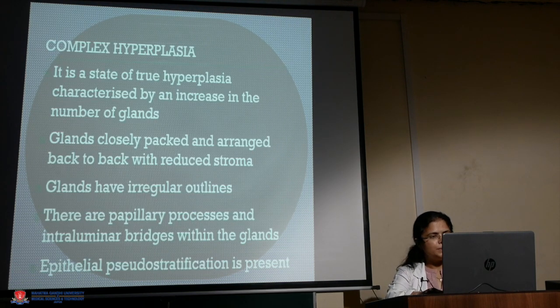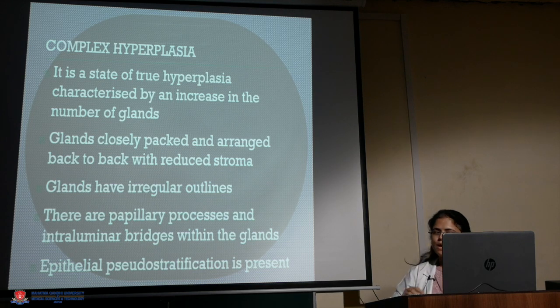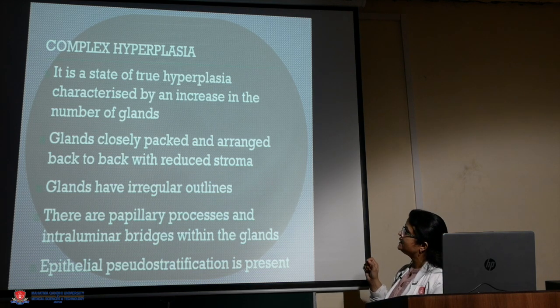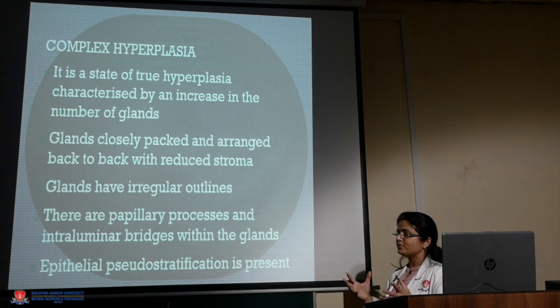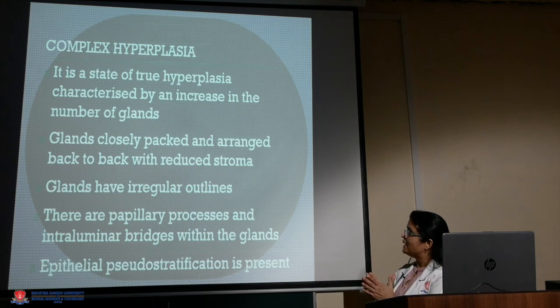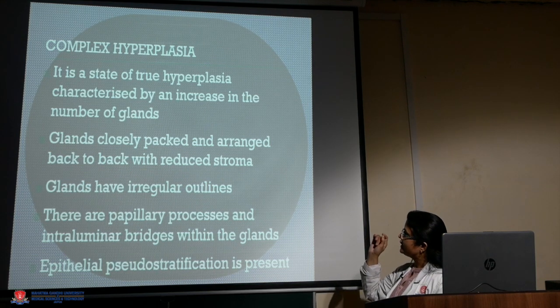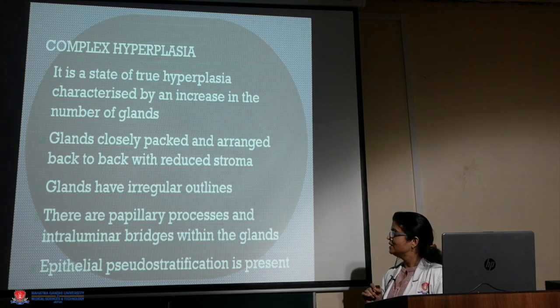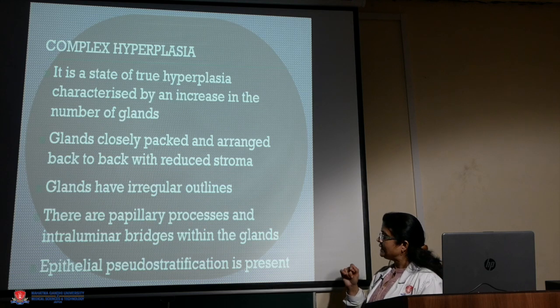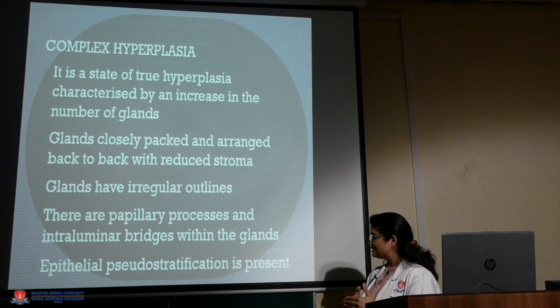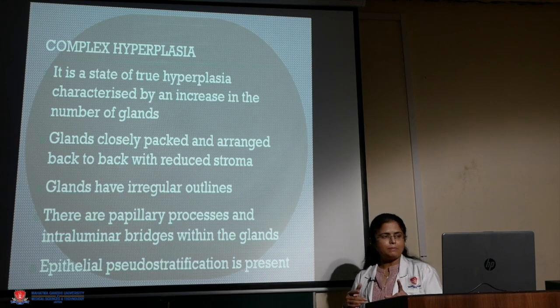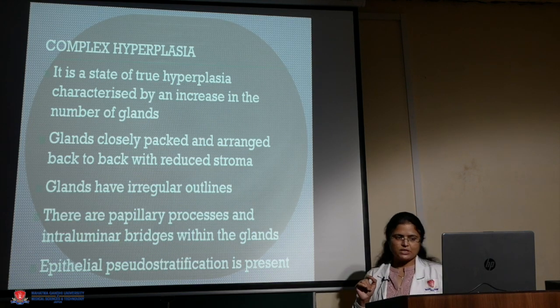Now coming to complex hyperplasia, it's a state of true hyperplasia characterized by an increase in the number of glands. Here the glands outweigh the stroma. The glands are tightly packed, closely packed and arranged back to back with reduced stroma. Glands have irregular outlines. There are papillary processes and intraluminal bridges inside the glands, and epithelial pseudostratification is present, while in simple hyperplasia there is no pseudostratification inside the glands.